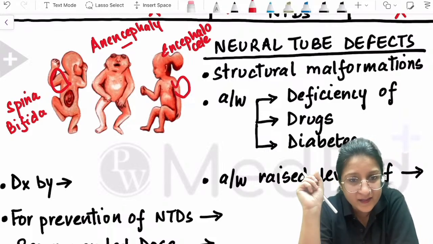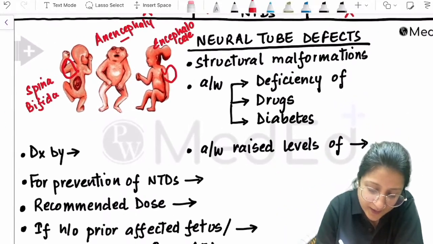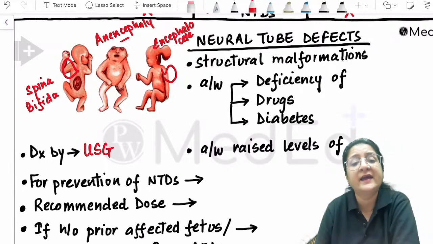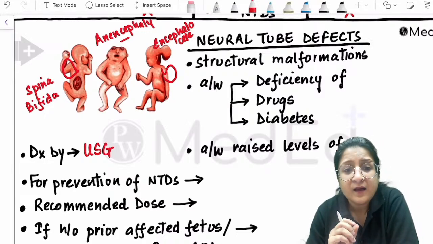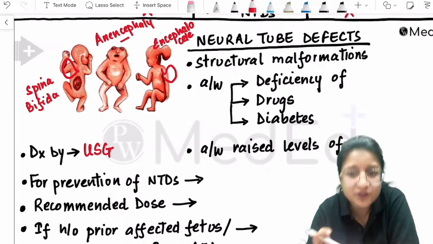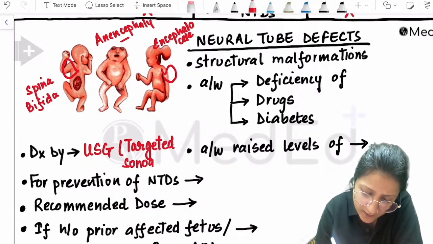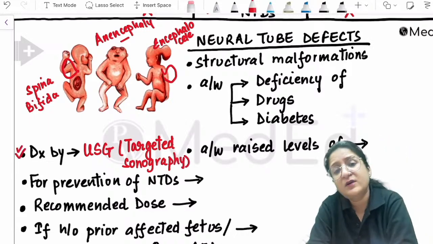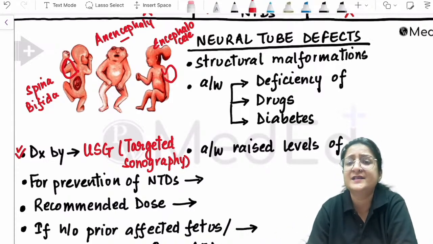Very, very easily. Okay, keep that in mind. So in current practice, they are diagnosed by ultrasound. If there is any suspicion of neural tube defects, we ask the sonologist to do a targeted sonography. That is what it is called. Keep that in mind. Diagnosis is made by ultrasound. Non-invasive, it will pick up so many neural tube defects. We don't need to go for amniocentesis to diagnose them.